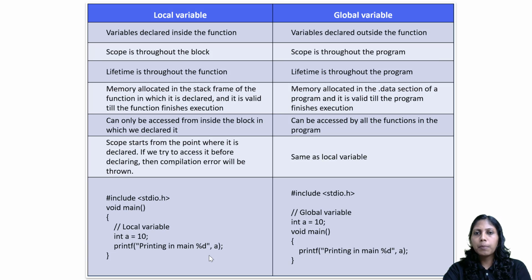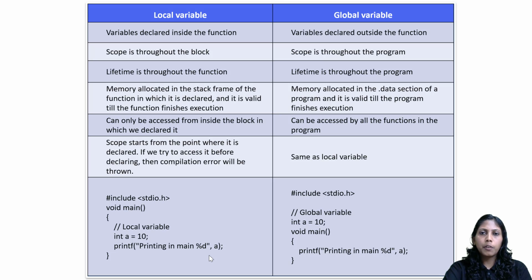And one more thing we have to keep in mind for a global variable: even if we are not initializing it, so you are only writing int g or something, whatever it is, the default value will be 0. For a local variable, we don't have that option. So if you are not initializing it properly, some garbage values can be there, which will lead to erroneous results. So it's better practice, if you are declaring a local variable and you don't know what the value is initially, to at least initialize it to 0. Right, so that's all.